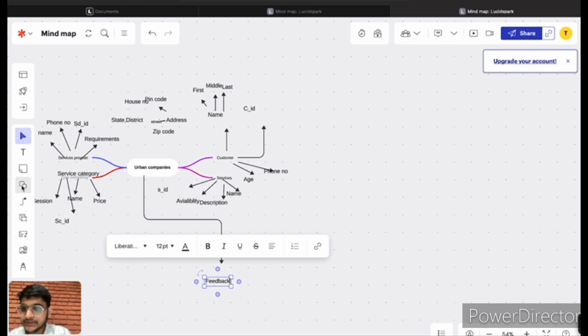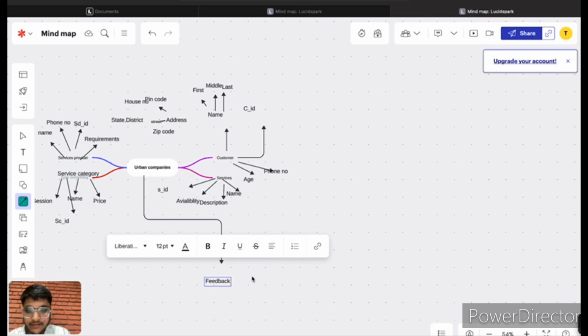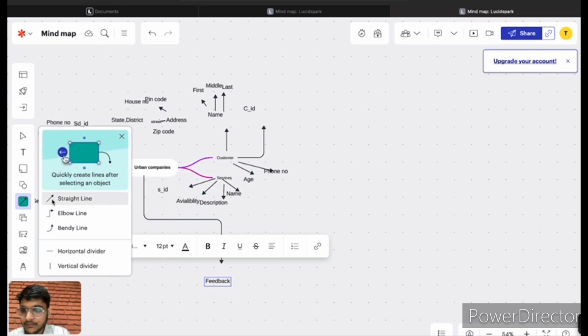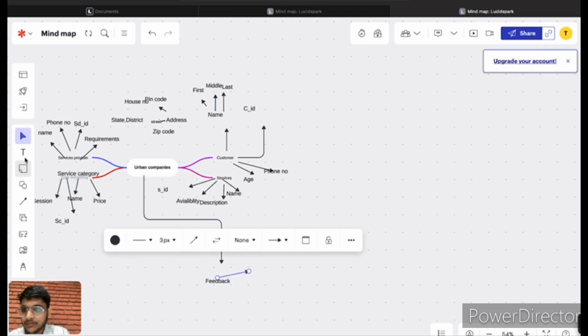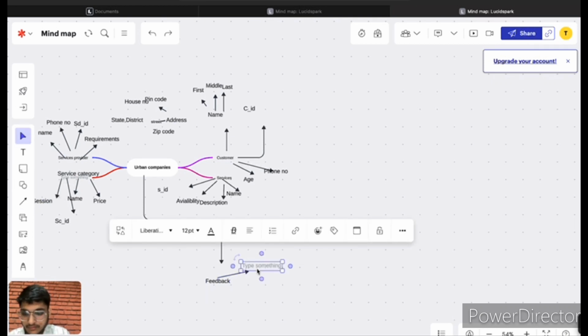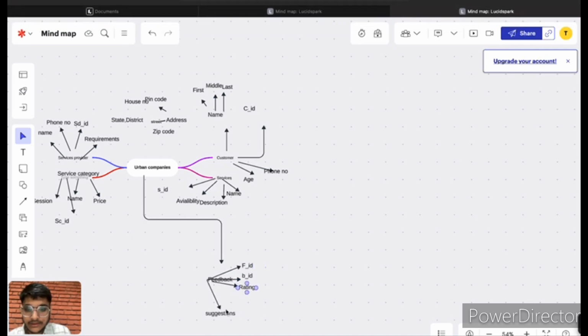Here the attributes are FID, booking ID, ratings, and the suggestion for the feedback.